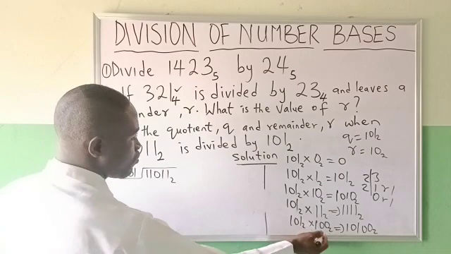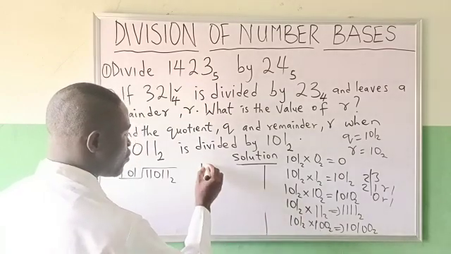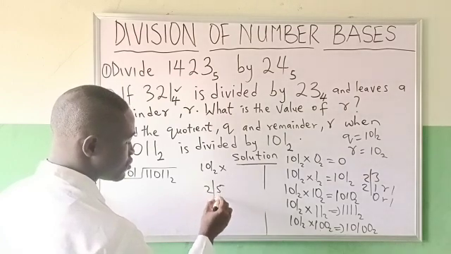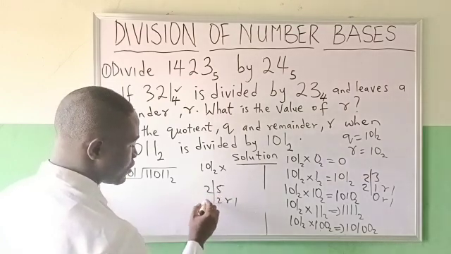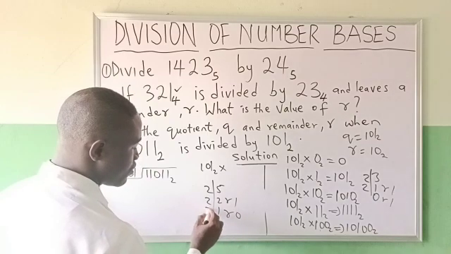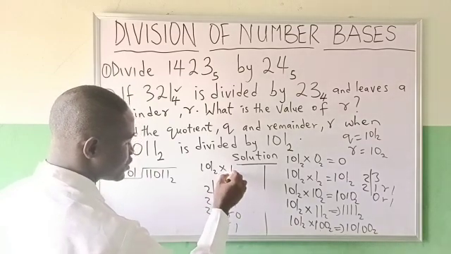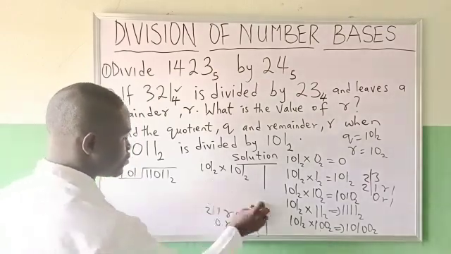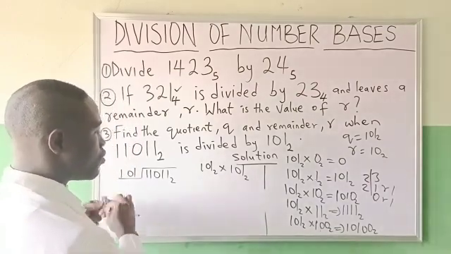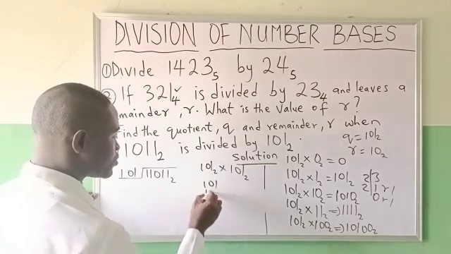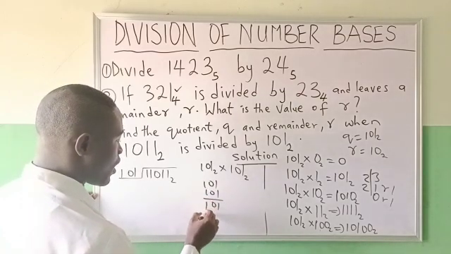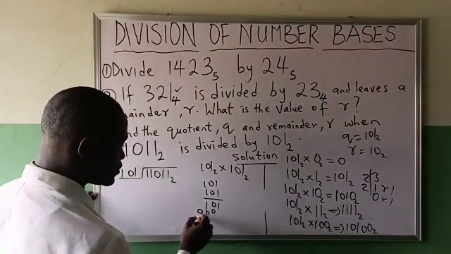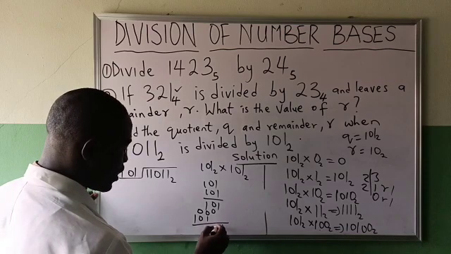You will also say, when you are multiplying this by 5, 101 in base 2 times 5. 5 in base 2: 5 divided by 2 is 2 remainder 1, 2 divided by 2 is 1 remainder 0, 1 divided by 2 is 0 remainder 1. So times 101 in base 2. Let's see what it will give us. We now say 101 times 101. 101, 000, 101.